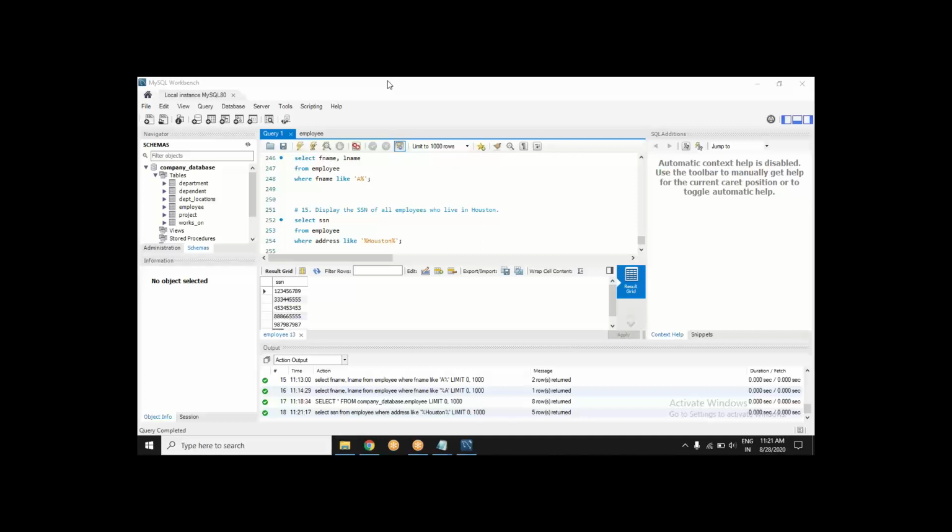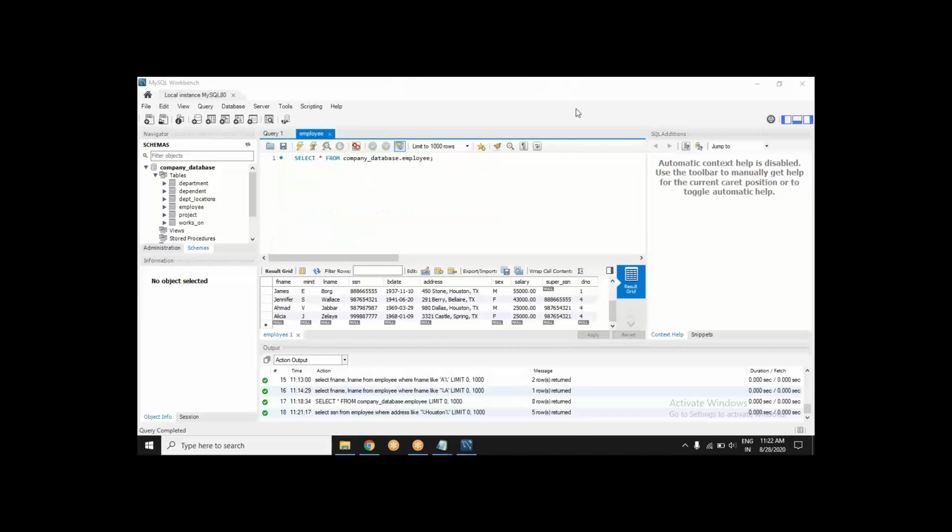How is it going? How are you finding it? Why I have written address? Address is the name of the column, Nikhil. You see that in table.